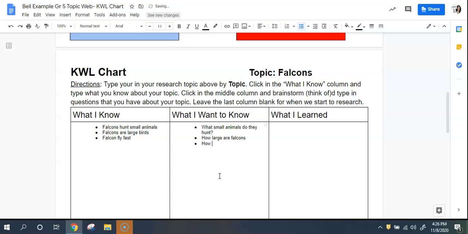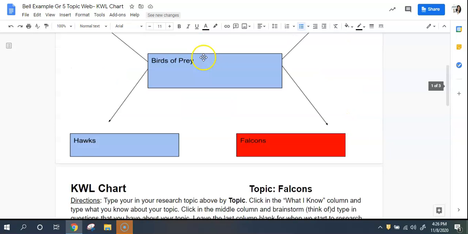I could also say how many kinds of falcons are there, because there's usually different species or types of one species. And I could also say how fast can falcons really fly. You can come up with other questions too, but that would be what I would do for this week. I'm not going to do this. Remember, we're going to do what you learn when we start to actually research, okay?